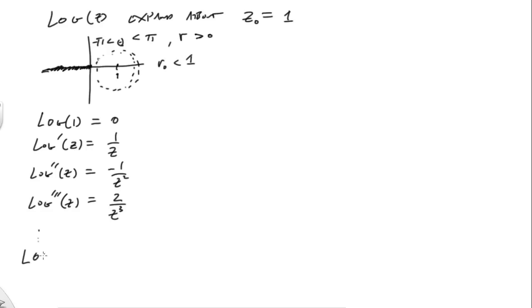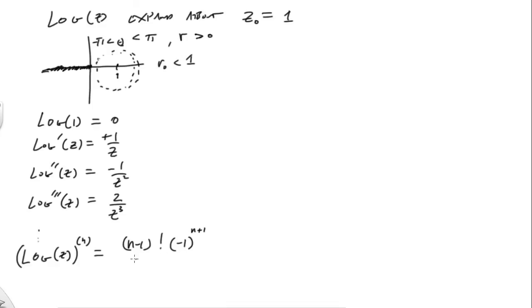What we can find is that log of z, the nth derivative, is going to be equal to n minus 1 factorial. And then we can see it alternates sign here. And that alternating sign we can write as negative 1 to the n plus 1 power. So of course, if n is equal to 1, we have a positive sign there. So that works out.